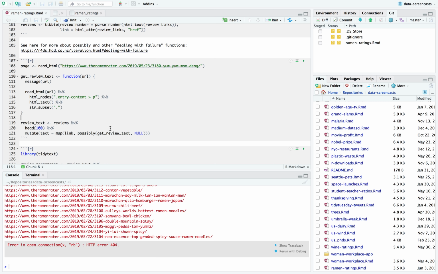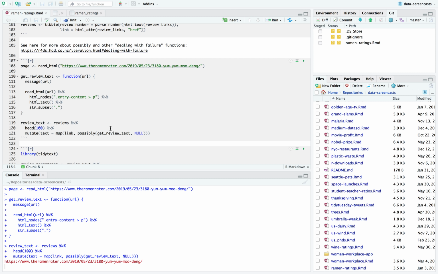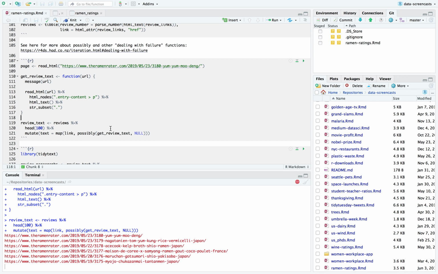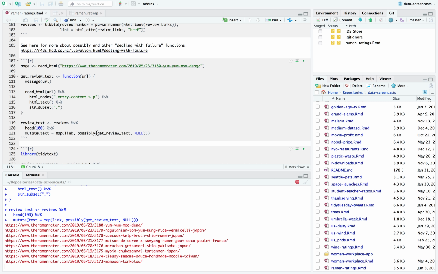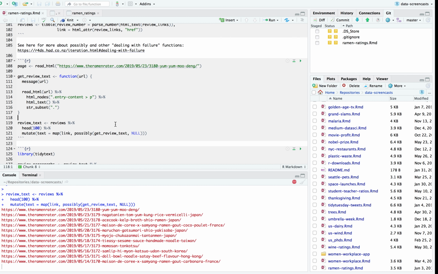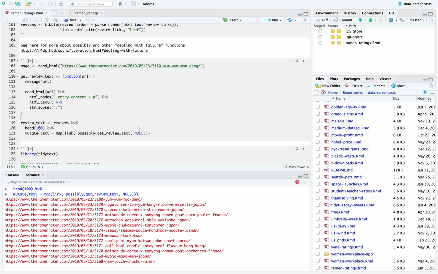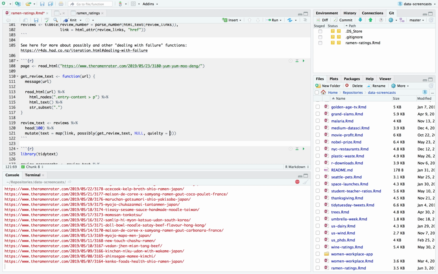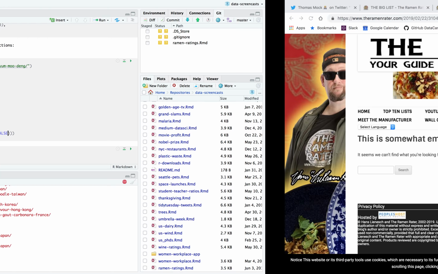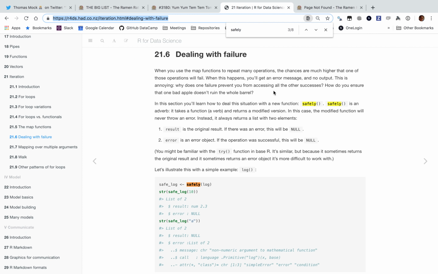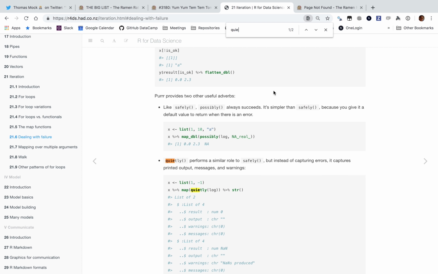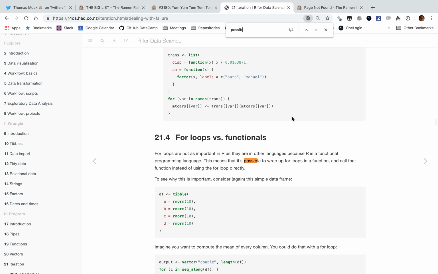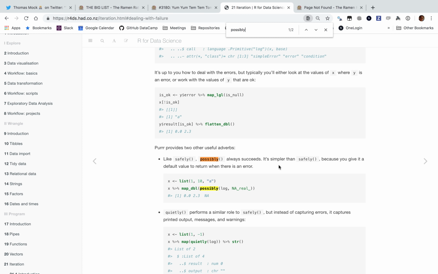But here, we're going to run it again, and that means we'll keep busy somehow. What it's saying is possibly with a default of null. So when there's an error, I probably should have said quiet equals false. I'm remembering now. There it is.